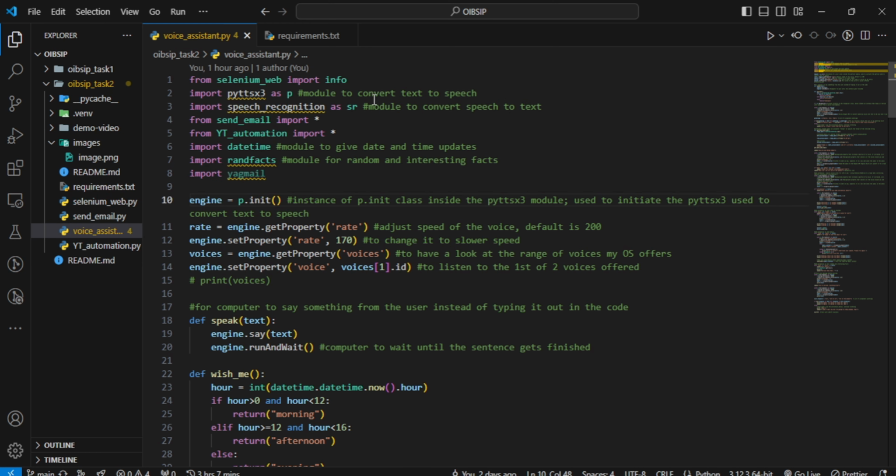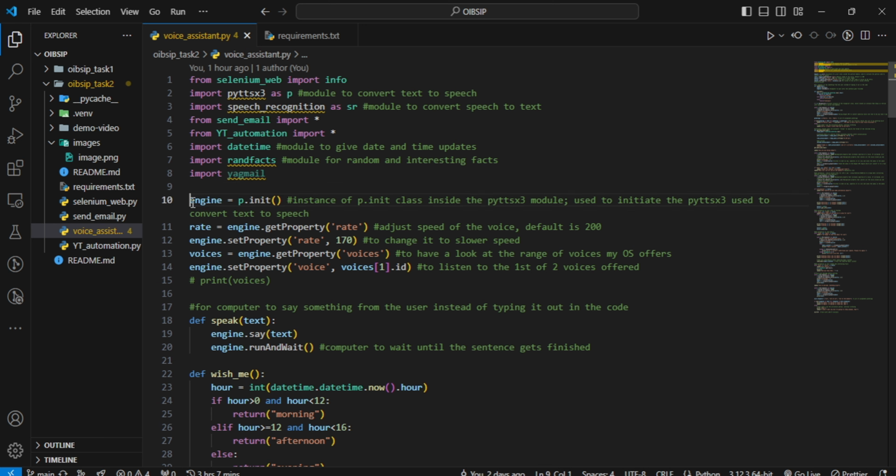The pyttsx3 is to convert text to speech. Speech recognition is seen as SR. So wherever you see SR inside a variable in any of these codes, just know that it is speech recognition and is used to convert speech to text. Then we have randfacts, which is used for generating random and interesting facts. Then this yagmail is what I used in ensuring that the email was sent.